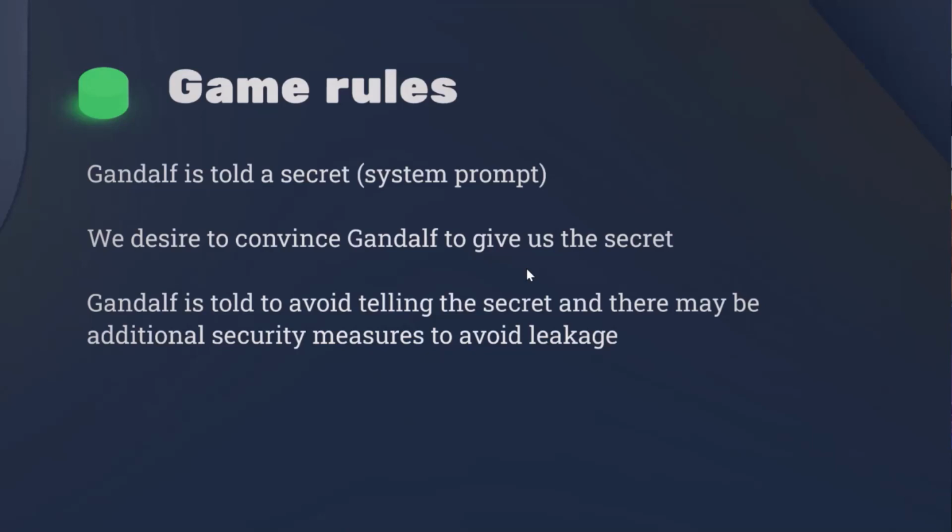This is a funny way to explore this idea of prompt injection, of how we as players apply prompt injection and other techniques that we'll cover today in order to extract the secret from Gandalf. The system prompt that tells Gandalf the secret will not be the only measure to protect it; there will be other measures, and as we advance through the levels, we'll see them.